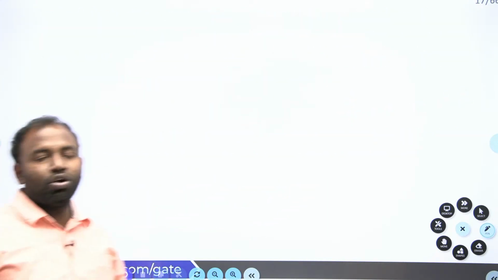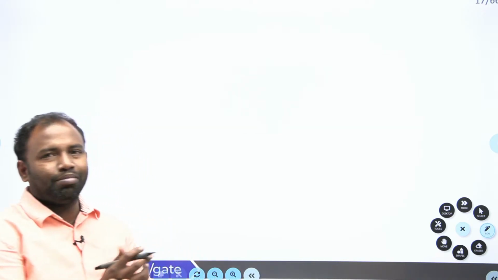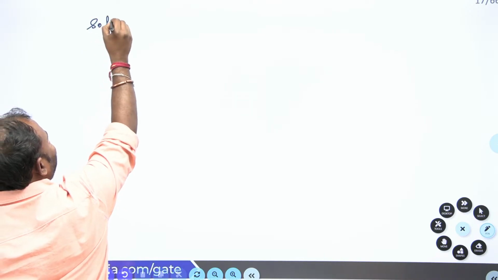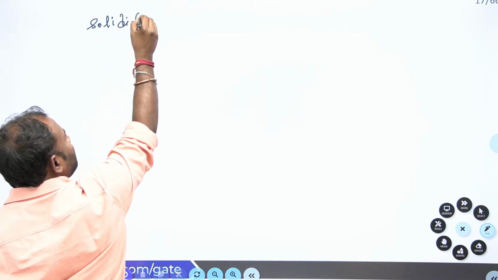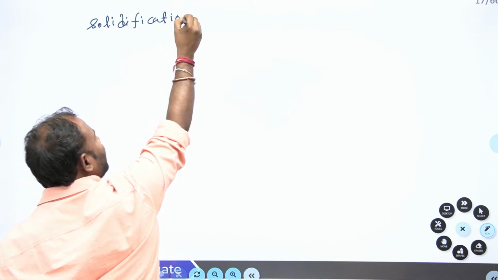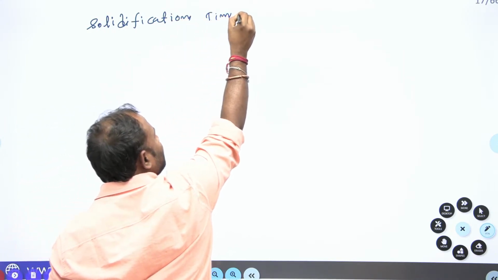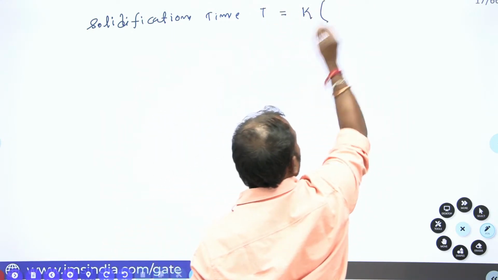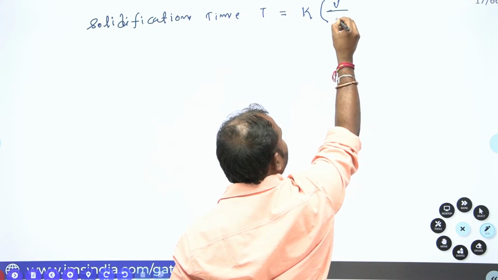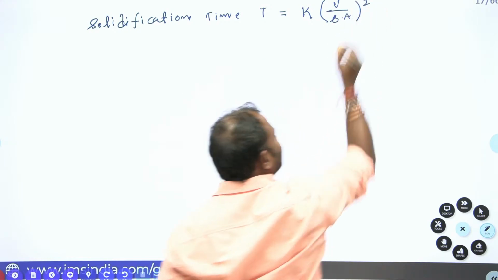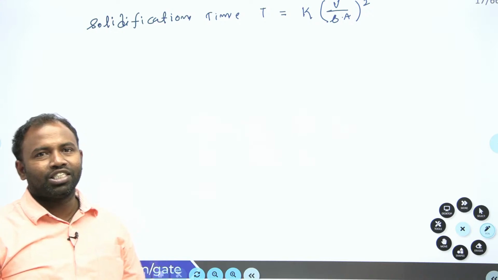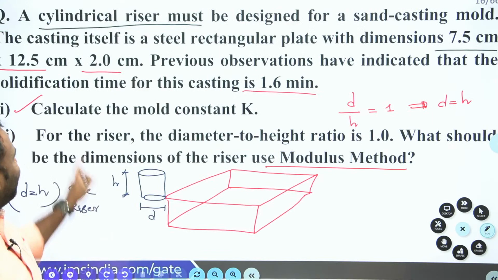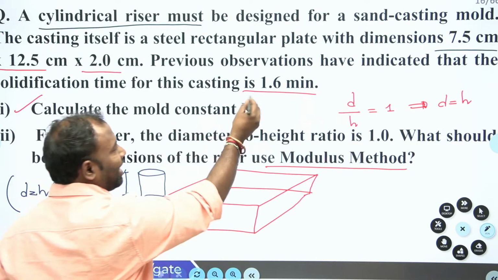So according to Chvorinov's rule, what happened? Solidification time T is equal to the mold constant into volume of casting divided by surface area, whole square. Isn't it, guys? Volume of casting divided by surface area. What do they ask you to calculate in the question? Calculate the mold constant K.